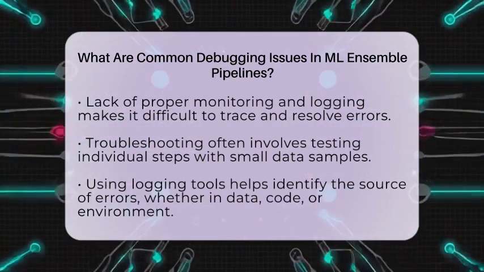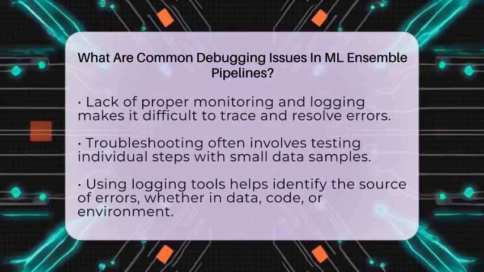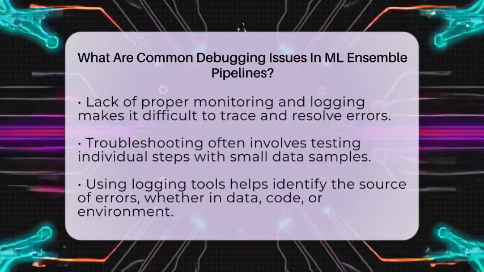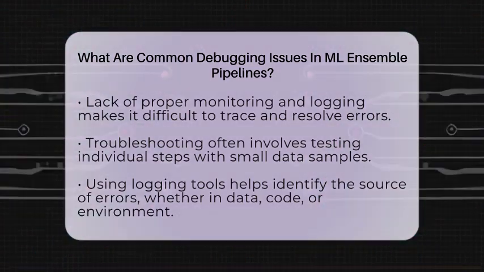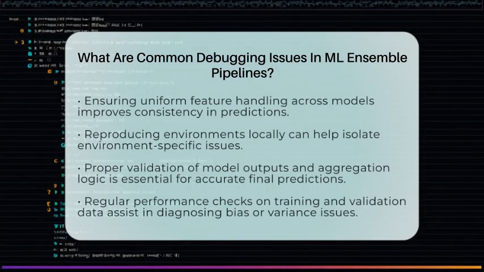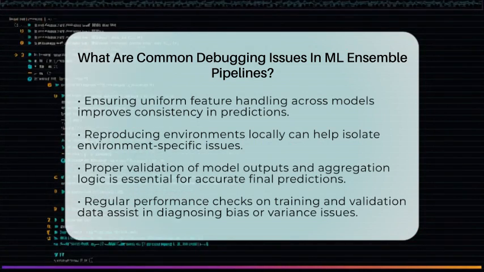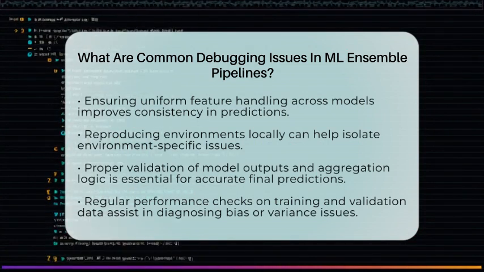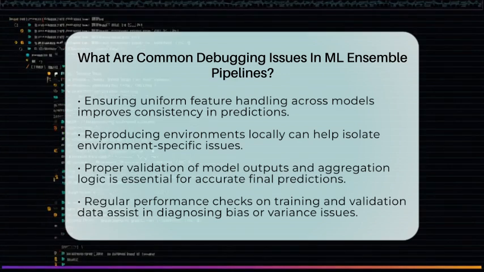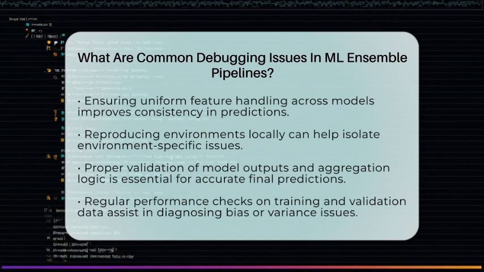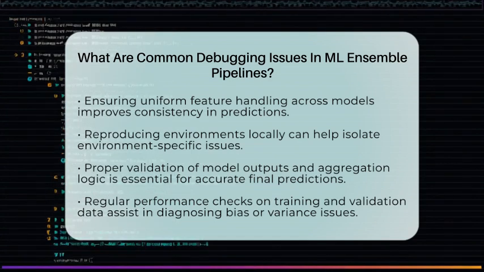Bias and variance issues can also crop up. If the pipeline is not set up properly, the ensemble might suffer from high bias, meaning it underfits, or high variance, meaning it overfits. Checking model performance on training and validation data helps identify these problems so you can adjust the pipeline accordingly.